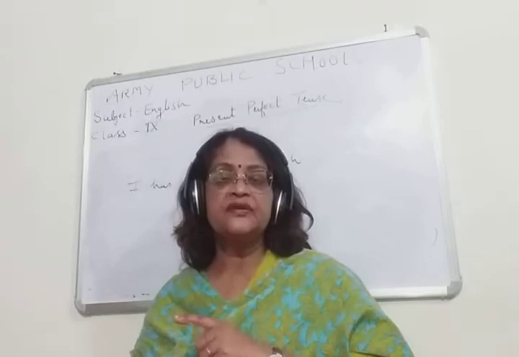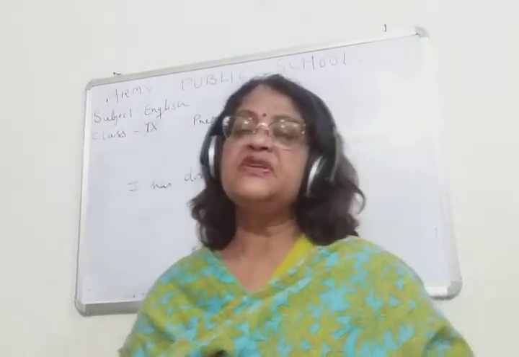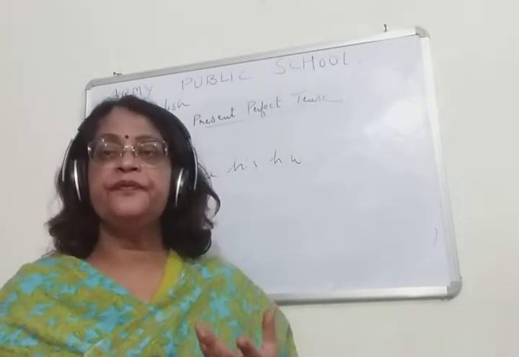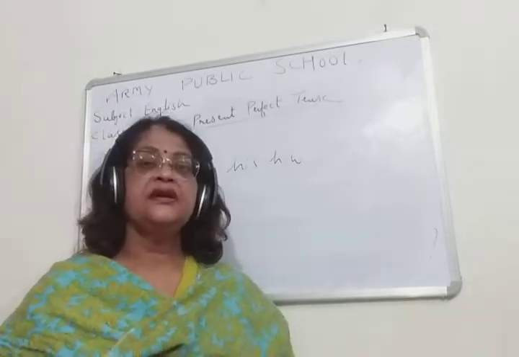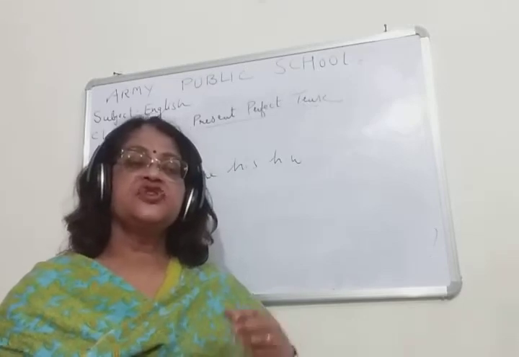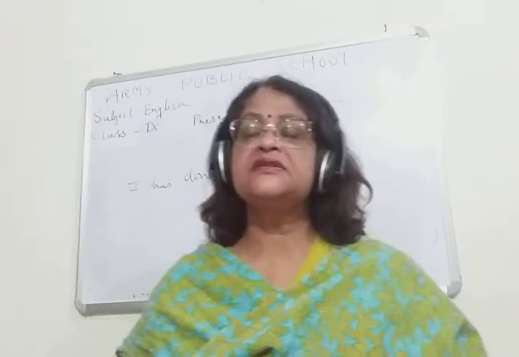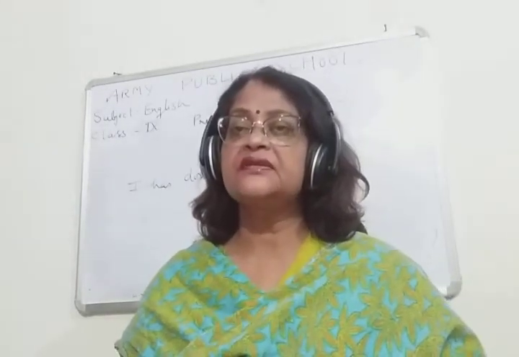Very important point. Children, present perfect means the work is over, but when the time is given, then that tense will be simple past.